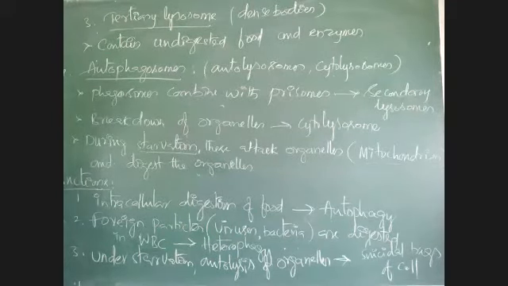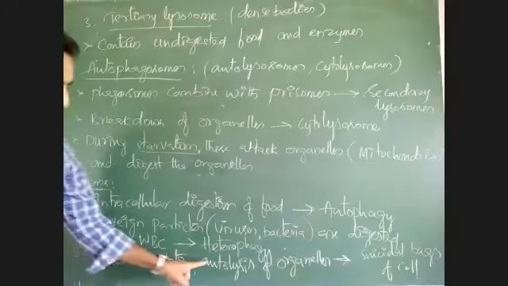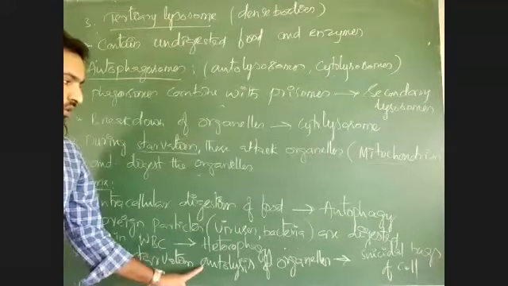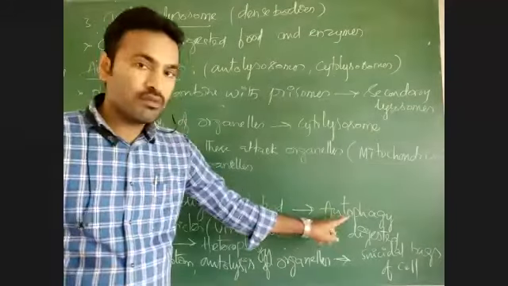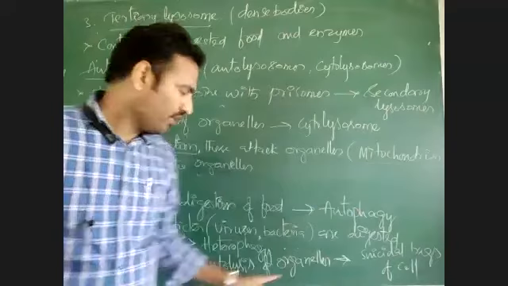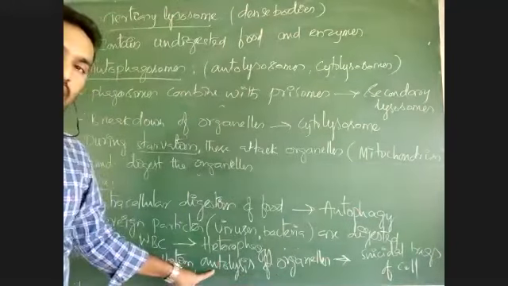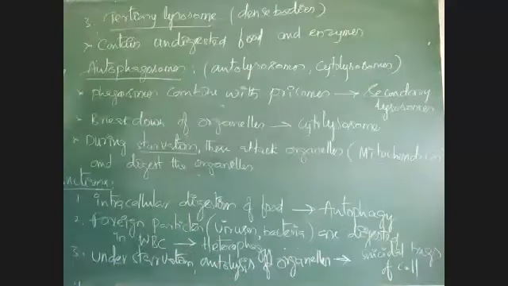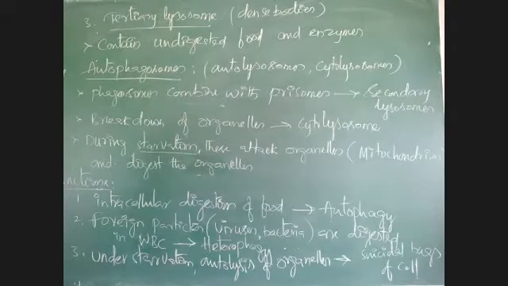Autolysis means breakdown of self organelles. Auto means self. Digestion is phagy. Here, breakdown of self organelles is called as what? Autolysis. As that autolysis is carried out, these lysosomes are simply called suicidal bags of the cell.